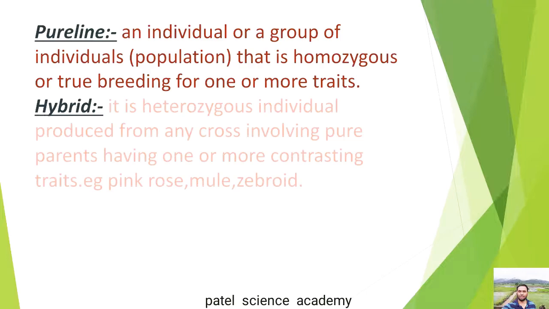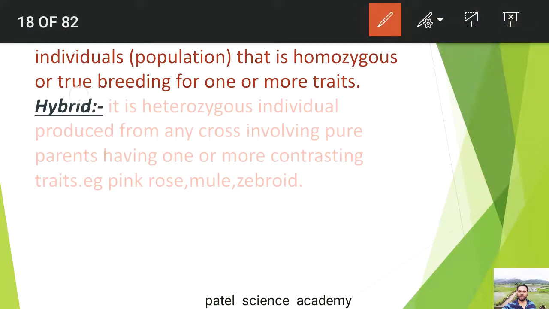Pure line means an individual or a group of individuals or population that is homozygous or true breeding for one or more traits. That is called a pure line.